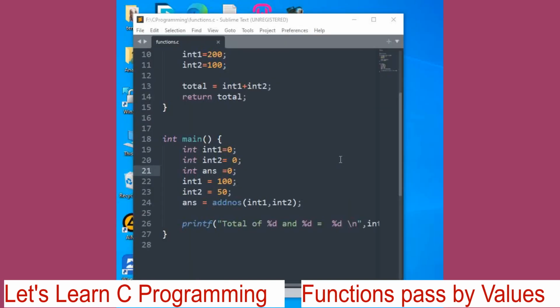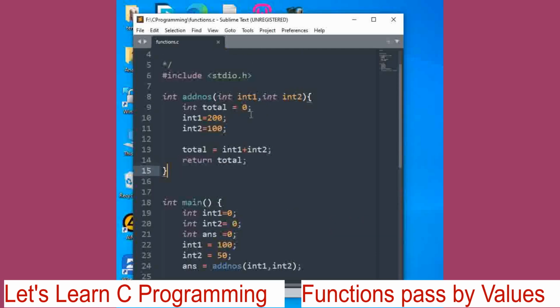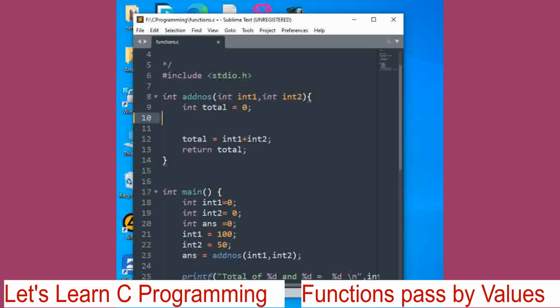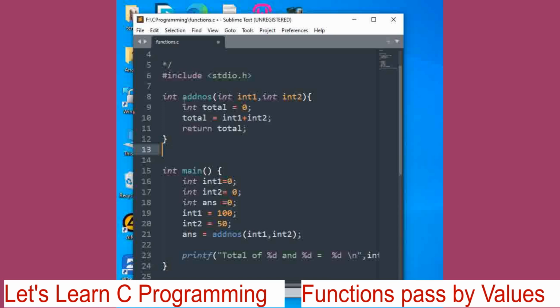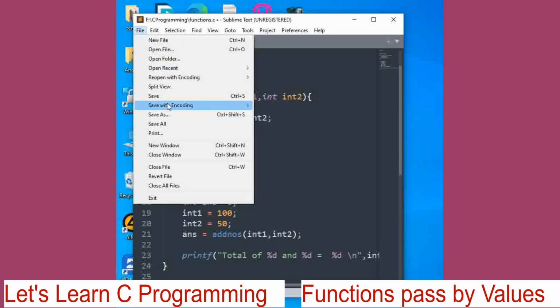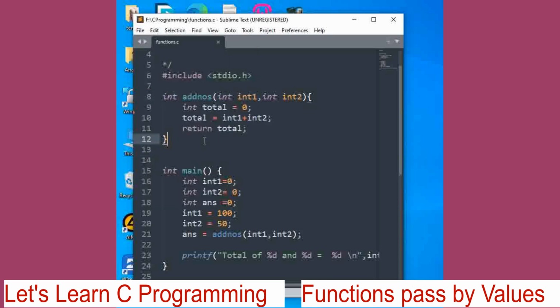As I said earlier, a function can be called any number of times, but the definition will remain the same here, right? So let us remove this. Okay, this is the original function. We'll save this. Now in this case, it will return 150 here. Now let us define two more variables.